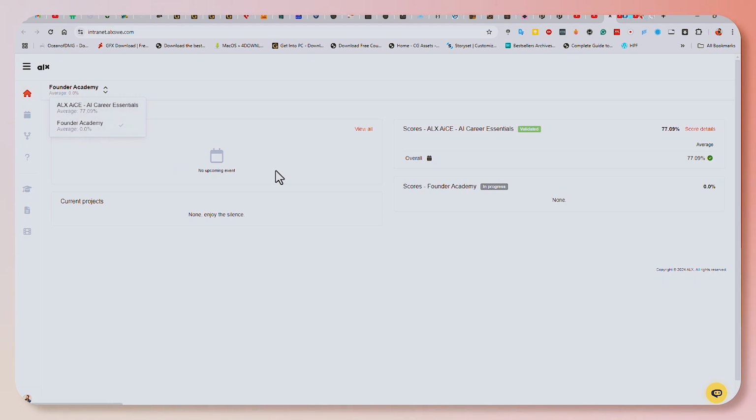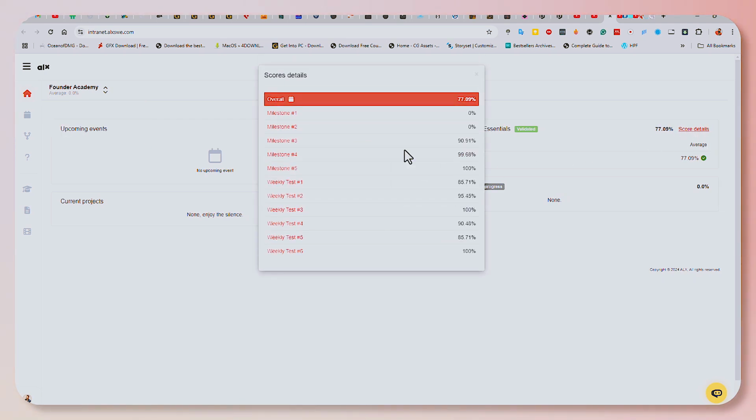I started the Founders Academy also, and I'm not done with it. So I have my ALX AI Career Essentials, and you can see here I passed with a score of 77%. I think it should have been 80%, but there are some scores that were omitted. My milestone 1 and milestone 2 were not recorded, so I missed out on this particular score.